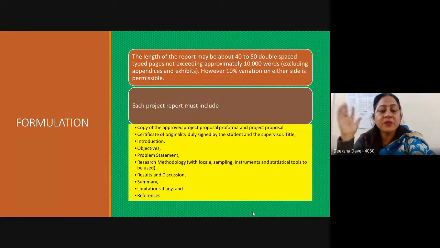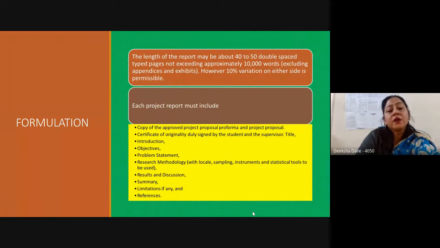Then, like you have submitted in the proposal form, here also you have to mention, because now you have worked on that topic, now you have more information. So try to provide that information in the introduction and objectives also. There may be a problem statement which you can also revisit. Research methodology should be given, results, discussion, summary, limitations, and references, which is very important.